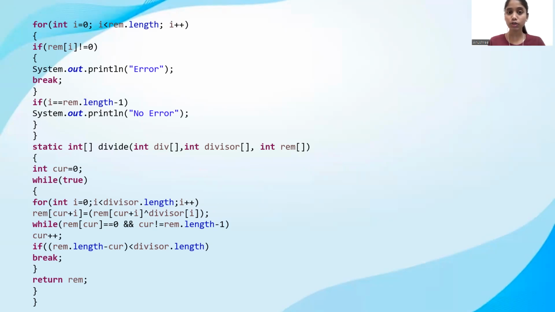If the remainder is equal to 0, we print no error. So while true, we perform the operation, that is remainder of the current plus i, with the divisor. We actually perform the XOR operation once again at the receiver side to check whether the bits transmitted from the sender to the receiver are the same, using the remainder. If the remainder is 0, then no error has occurred. If the remainder is not 0, then an error has occurred during the transmission.